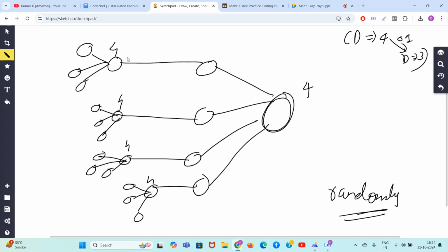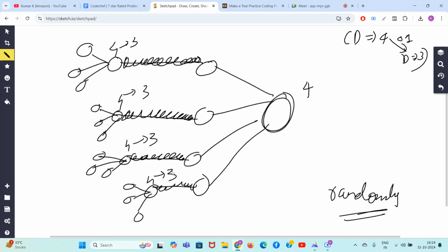I will delete this edge, so its degree will become 3. Here also you randomly delete this parent edge. So you have successfully converted this to 3, this to 3, this to 3. All is happening in one operation only. None of the edges are common. All are distinct. No node is being used again.